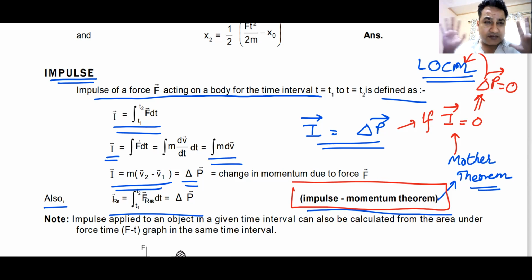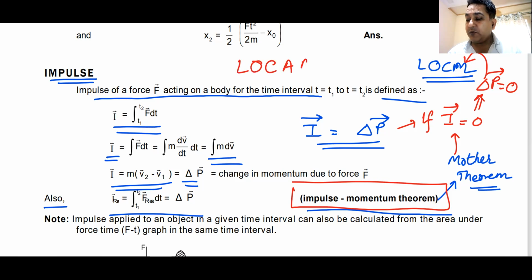Then we'll have the law of conservation of angular momentum. If angular impulse or torque acting on a body is zero, the angular momentum of the body will remain conserved. That will be known as LOCAM, law of conservation of angular momentum, LOCAM.